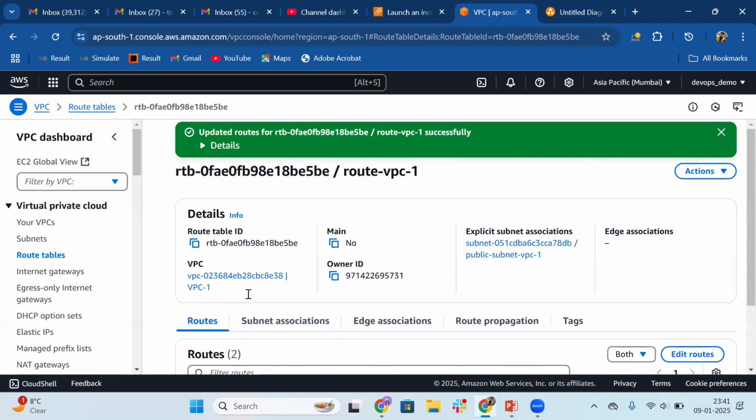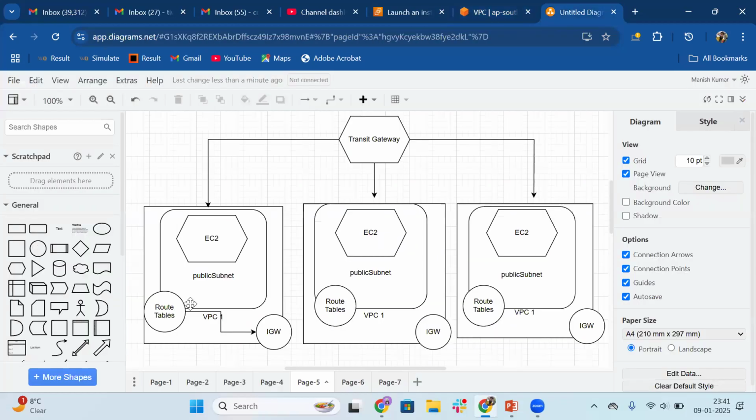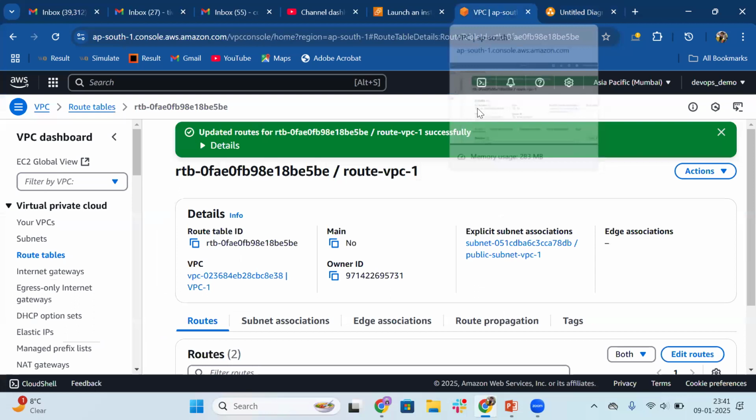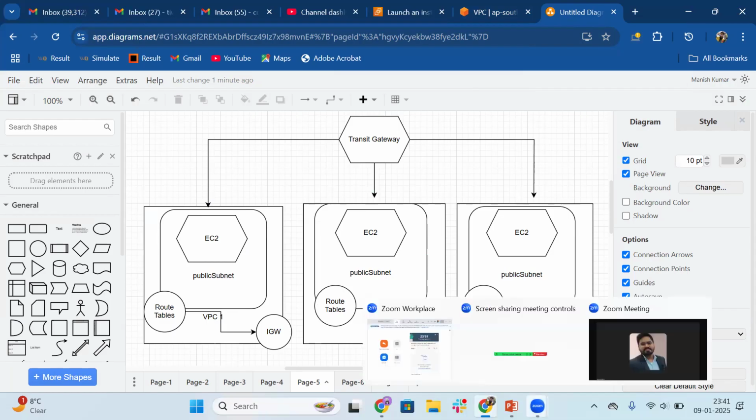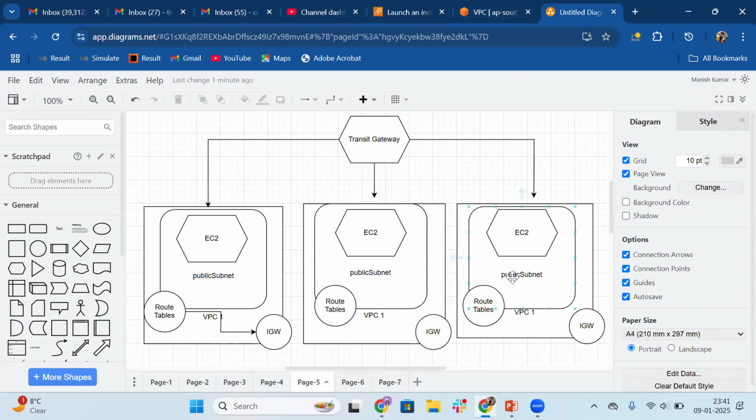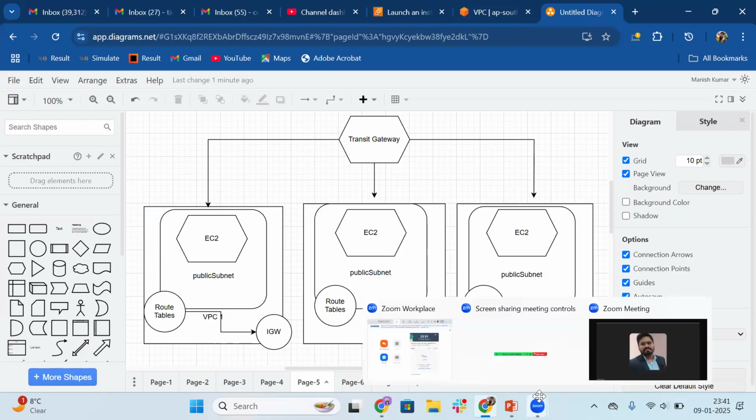So what we have covered till now: we created the route table, VPC, IGW, and public subnet. Then we will have to launch the EC2 instance. I will be launching the EC2 instance later on, but before that I will replicate the same infrastructure, except the EC2, for VPC2 and VPC3 as well. So I'm just stopping this video, and I will replicate this infrastructure, and once again I will resume. Once these two VPCs are ready, then we will launch three EC2 instances and then get to the transit gateway concept.